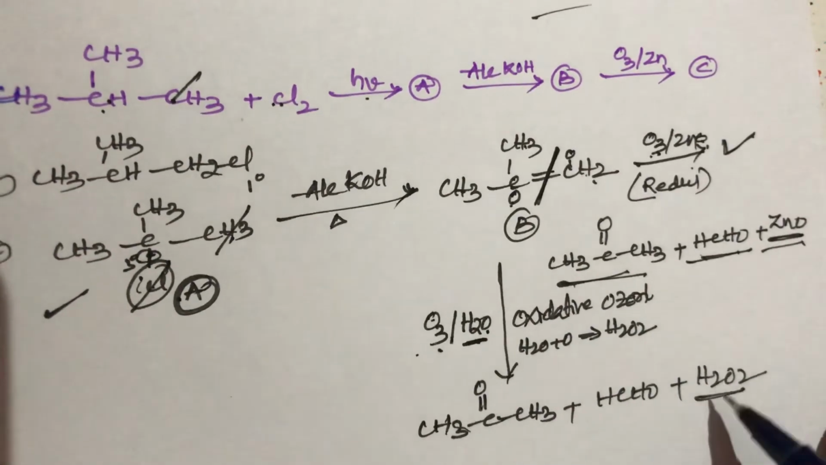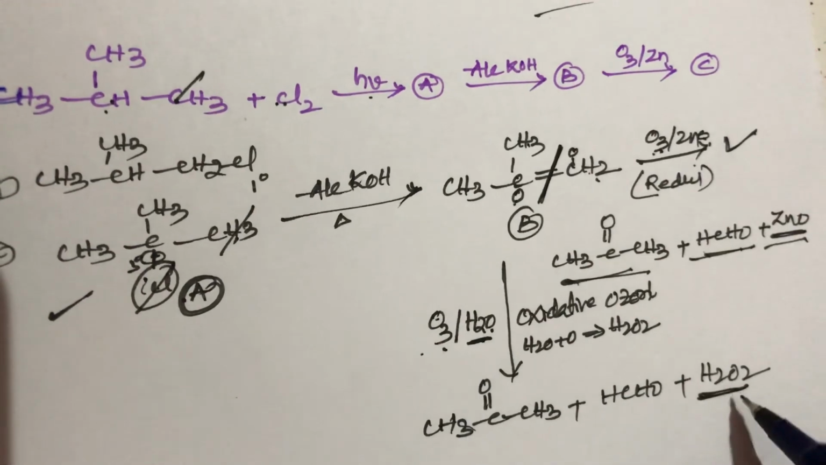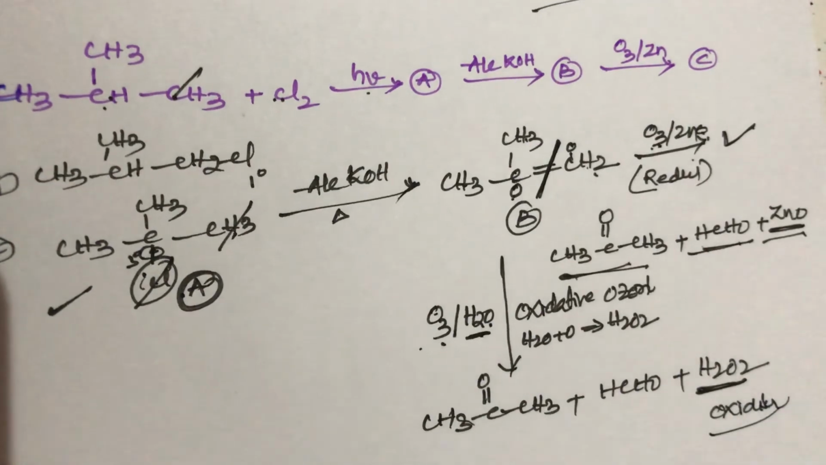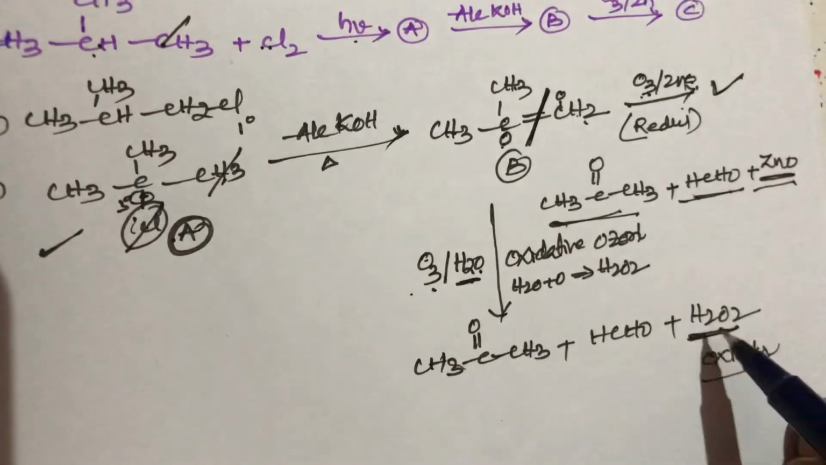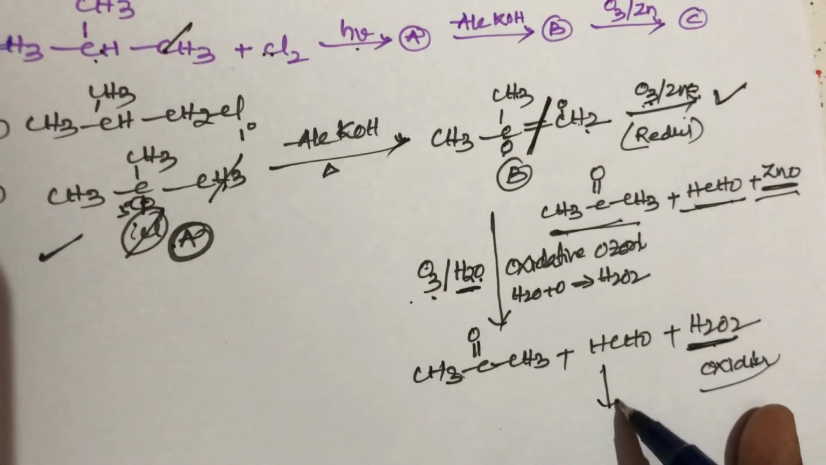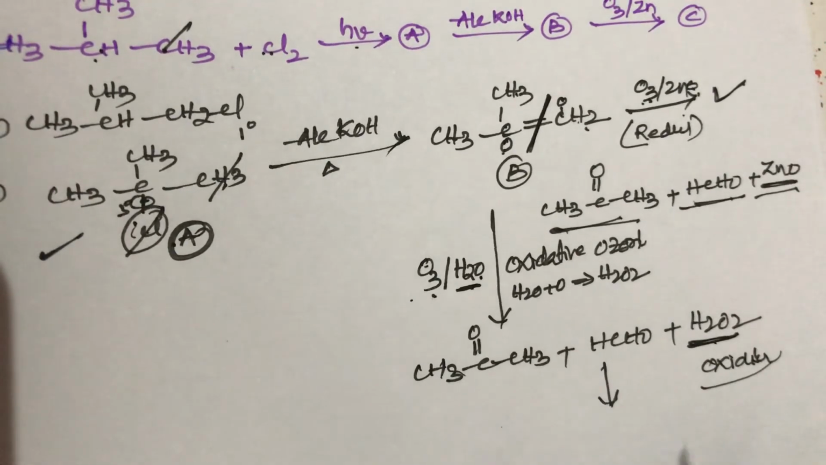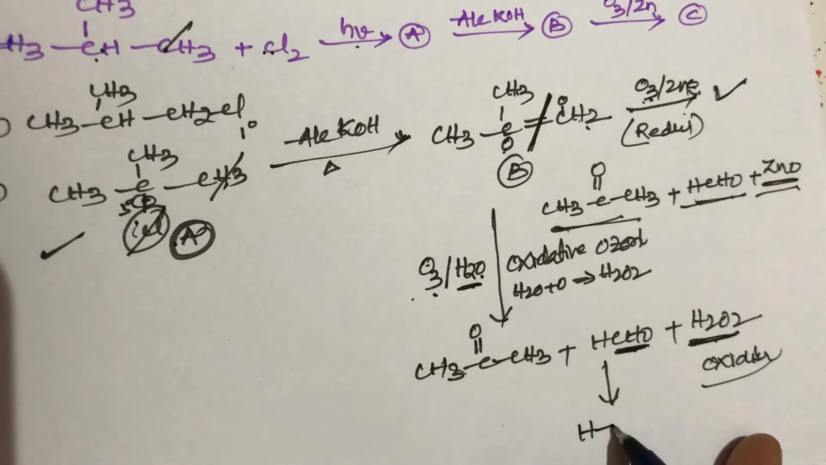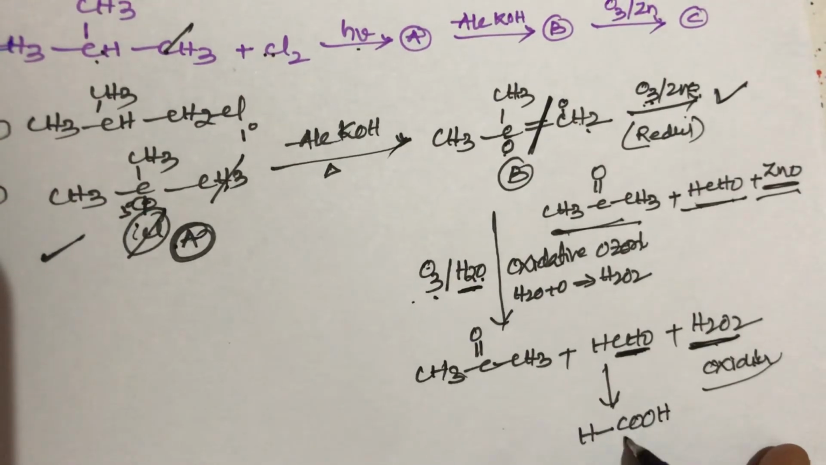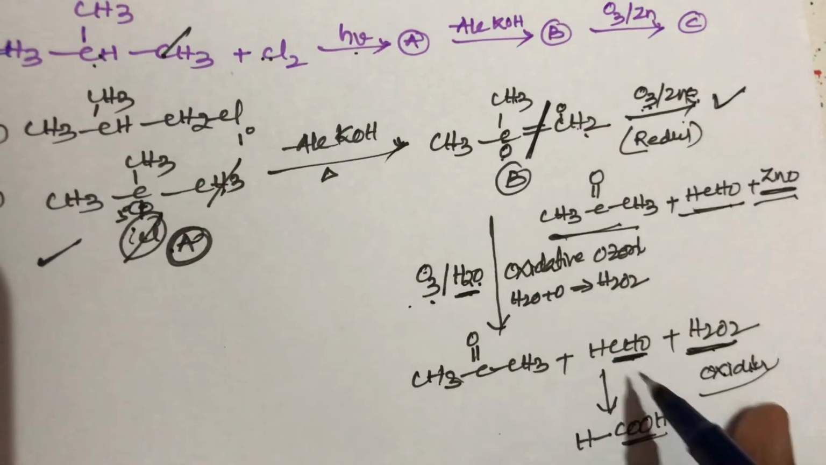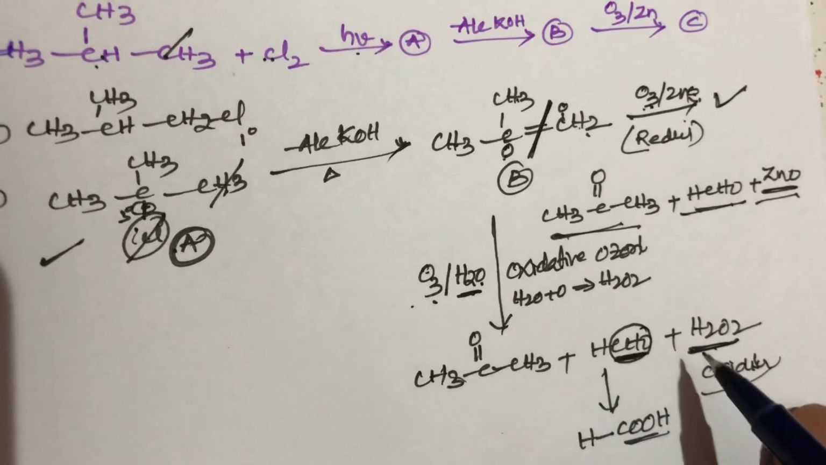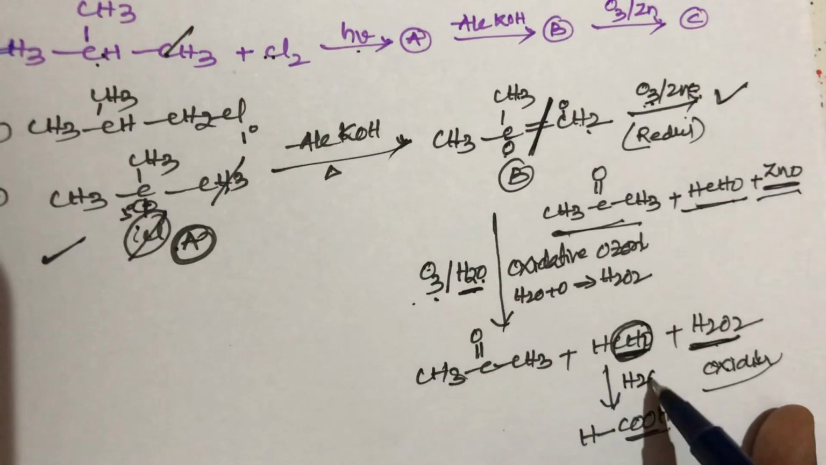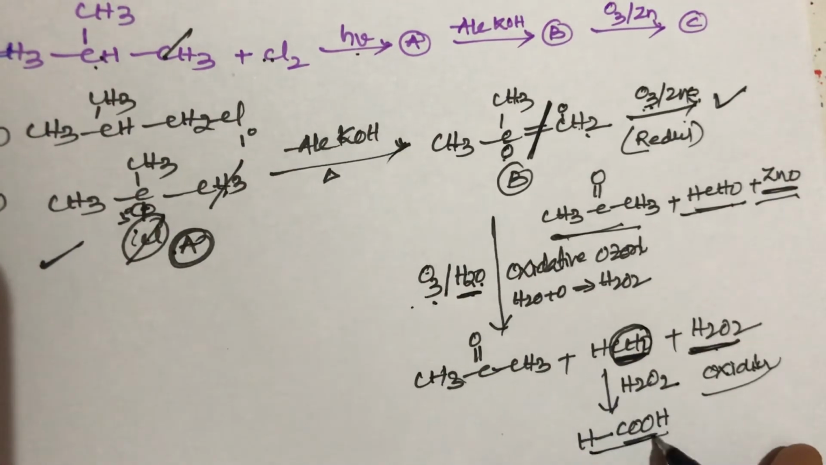This H2O2 is a mild oxidizing agent, it is an oxidizer. This H2O2 oxidizes only the aldehyde group. We get HCOOH. H2O2 oxidizes only the aldehyde group, so formaldehyde in the presence of H2O2 gives an acid.